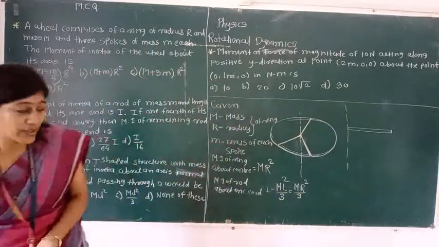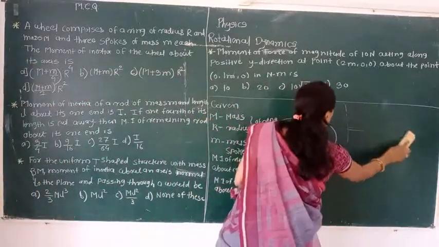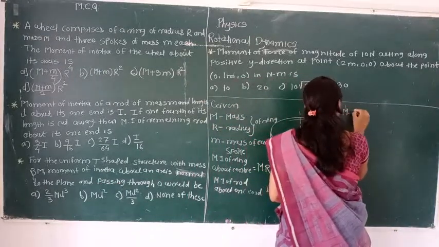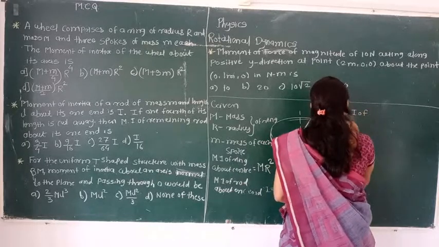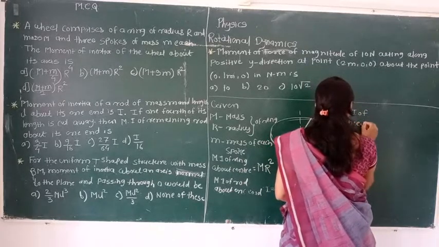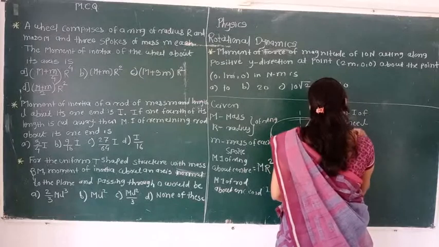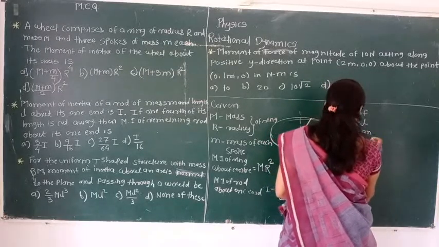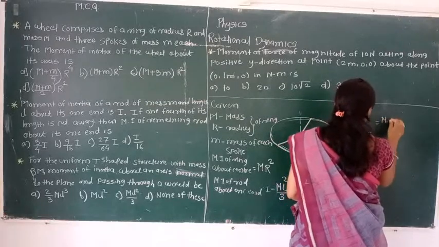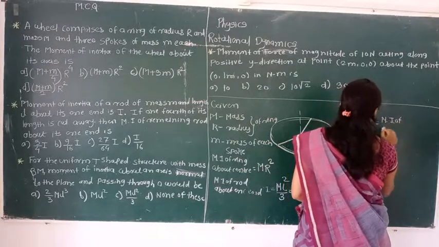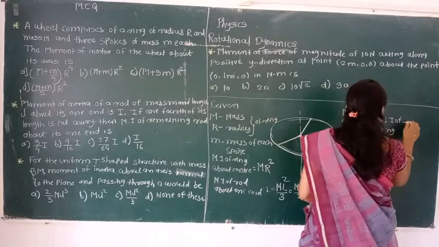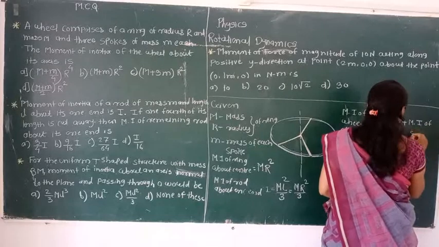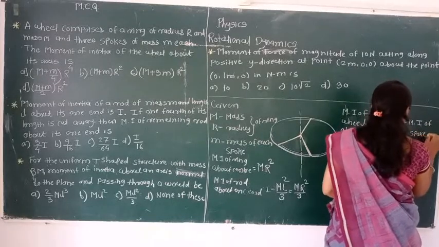So the total moment of inertia of a wheel about an axis is equal to the moment of inertia of the ring plus the moment of inertia of the spokes, but how many are there? There are 3.